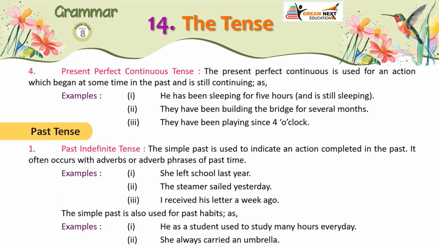4. Present perfect continuous tense. The present perfect continuous is used for an action which began at some time in the past and is still continuing. Examples: 1. He has been sleeping for 5 hours and is still sleeping. 2. They have been building the bridge for several months. 3. They have been playing since 4 o'clock.